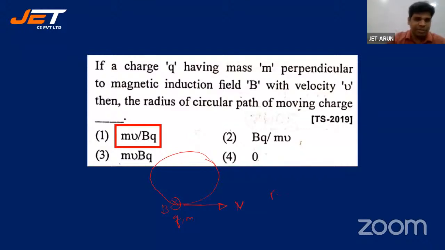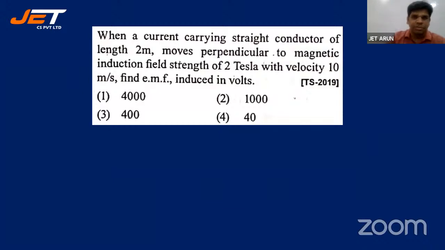All right, let's go for the next one. When a current carrying straight conductor of length 2 meters moves perpendicular to magnetic induction field, strength of 2 Tesla, with a velocity of 10 meters per second, find EMF induced in volts.